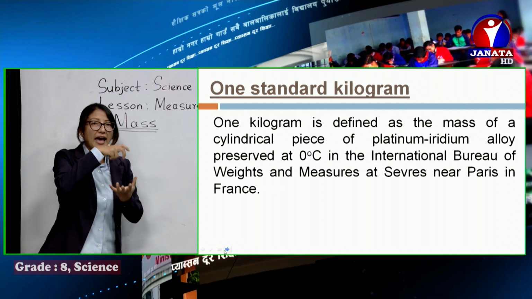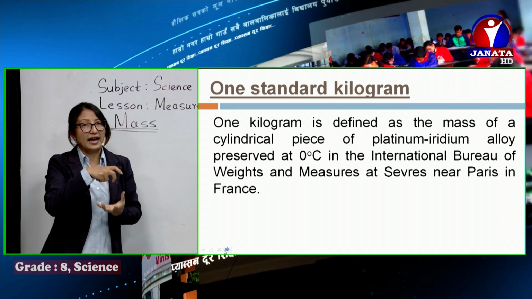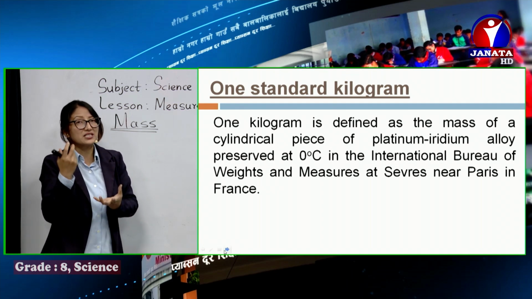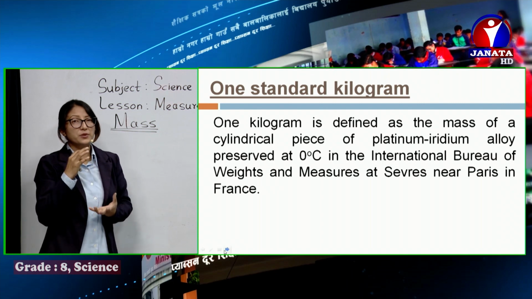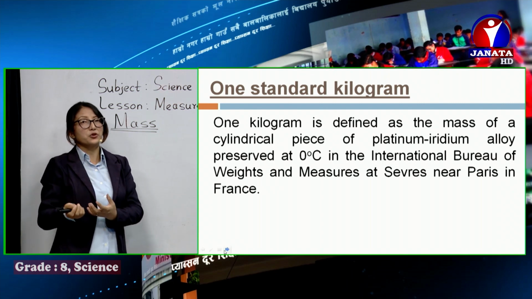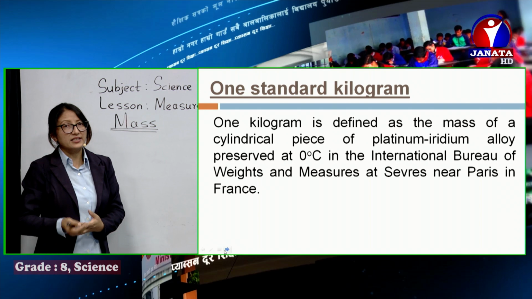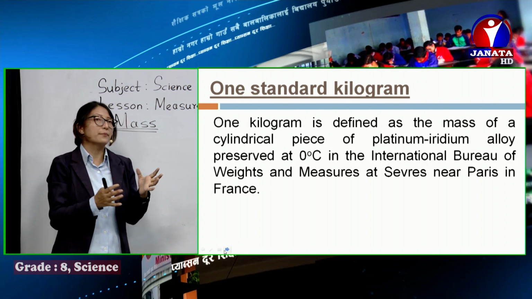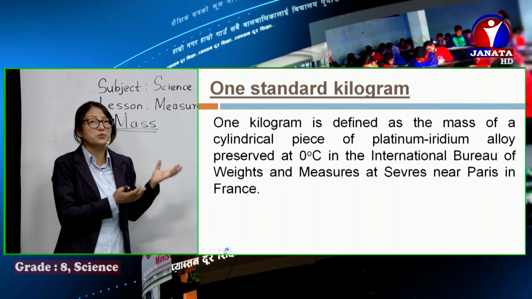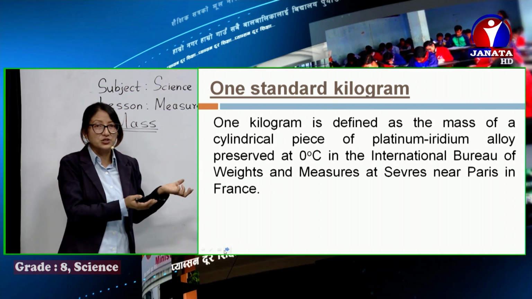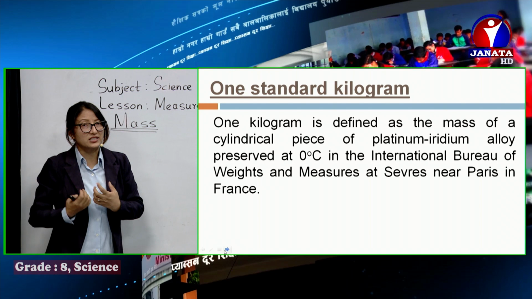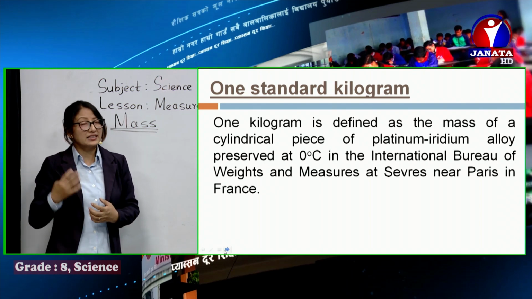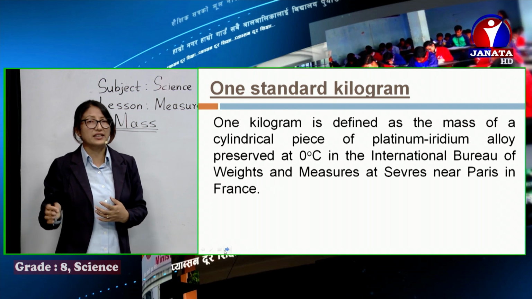It's made and preserved at 0 degrees centigrade and of course in standard atmospheric pressure. It's preserved in the International Bureau of Weights and Measures in Sèvres near Paris in France. Taking reference to that 1 standard kilogram, other standard kilograms are made by different countries, and that is then followed in each and every place.